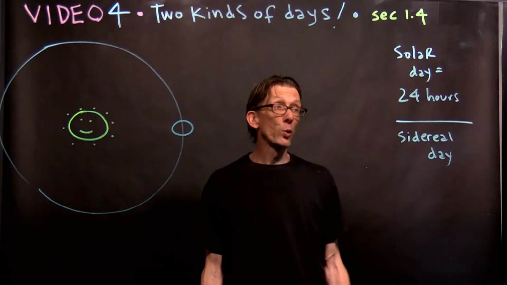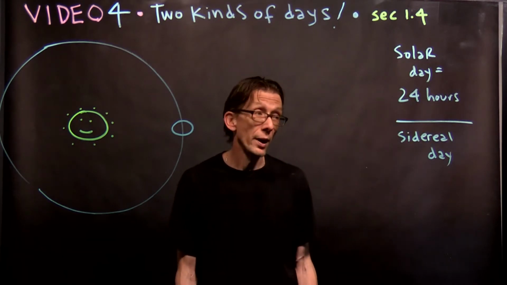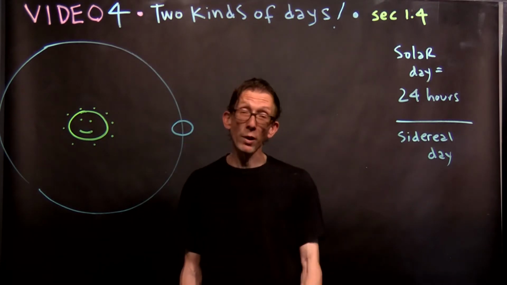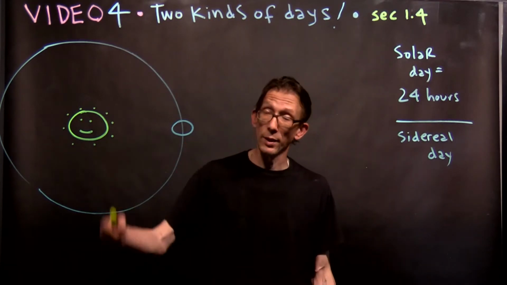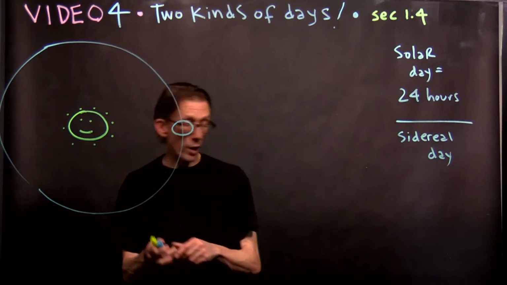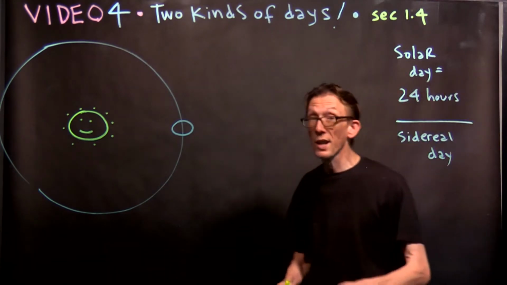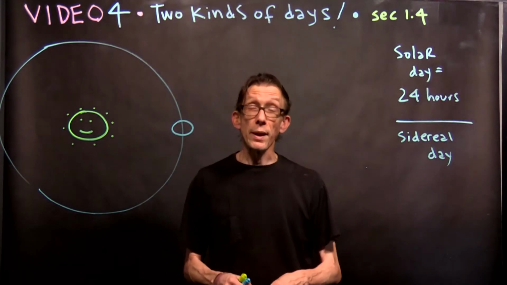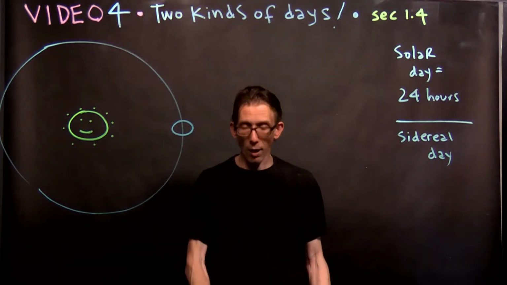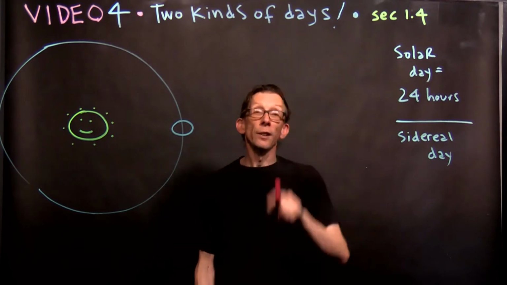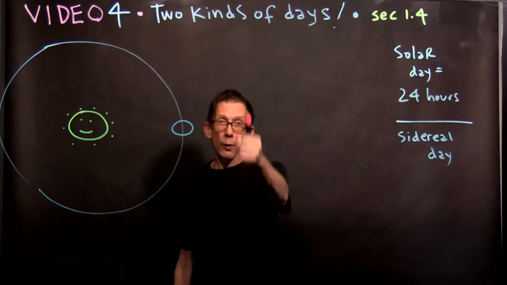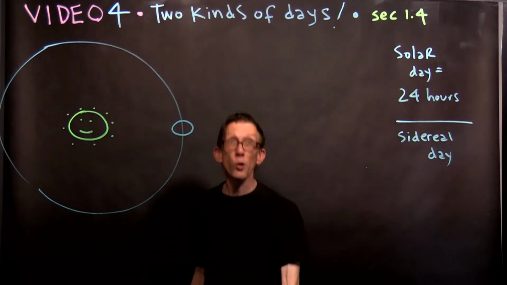Now, to show you the difference between the solar day, the 24-hour day, and the sidereal day, which is the amount of time it takes the Earth to rotate once, I'm going to use this happy little diagram right here. You see the sun there? Very happy. I'm trying to channel Bob Ross here. So let's say that we are on planet Earth and that it is noon. Let's say we're somewhere where the sun is directly overhead. Our watches say noon. And then we take a pink flag and stick it in the ground so it points straight up toward the sun.